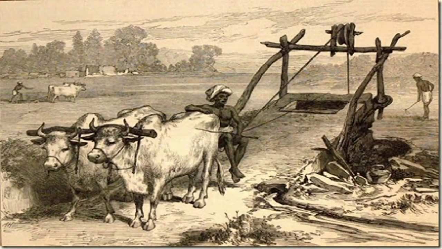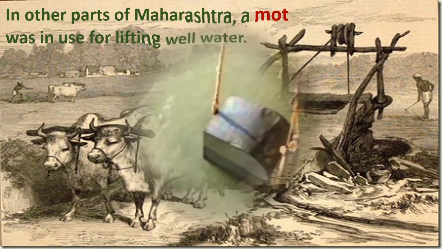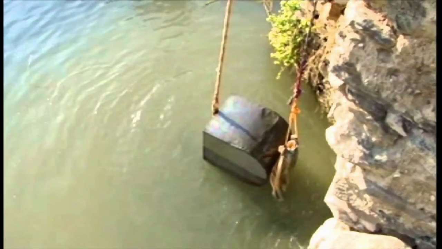See here one more type. In other parts of Maharashtra, a mott, M-O-T, mott, was in use for lifting well water. A mott is a large leather bag. It is lowered into the water at the end of a rope. When it is full, it is lifted out of the well. The water is used for the fields.